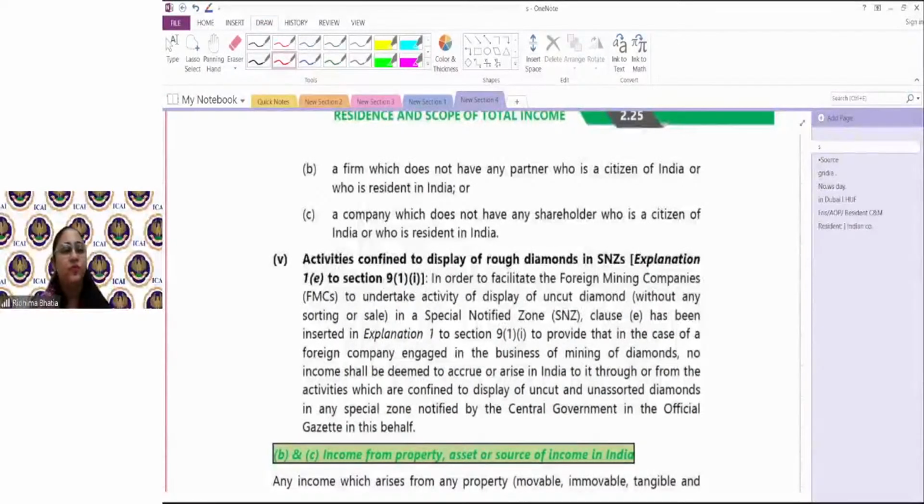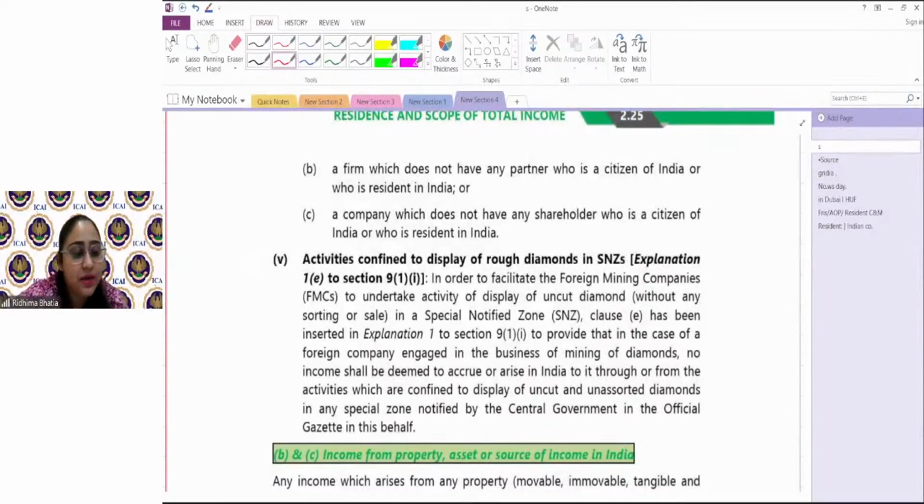Okay. So from your perspective, you have to remember one of cinematographic films, one you have to remember of export of goods. When a business connection or when a person acting on behalf of a non-resident purchases goods just to export, that would not be called an income from business connection. And when the news or the views are collected in India but are transmitted outside India, that would also not be considered as business connection. Got it?